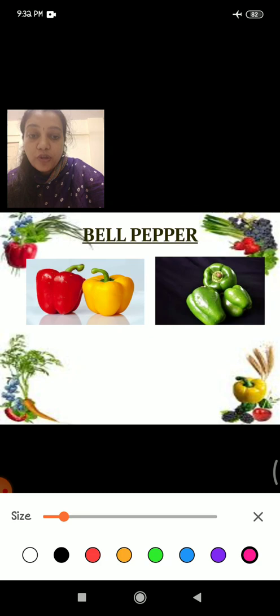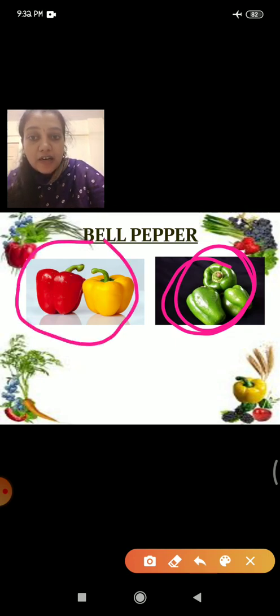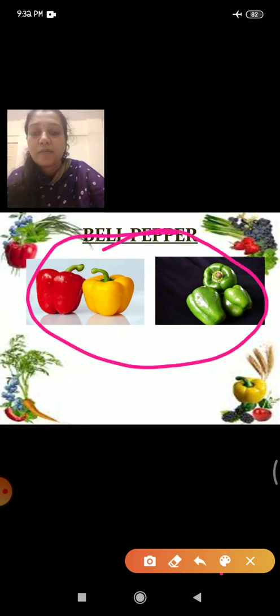Bell pepper. Okay. So most of the time when we go to the market, we have seen this color bell pepper, right? But nowadays, red and yellow colors are also available in the market. You can see all the three colors in the market now.